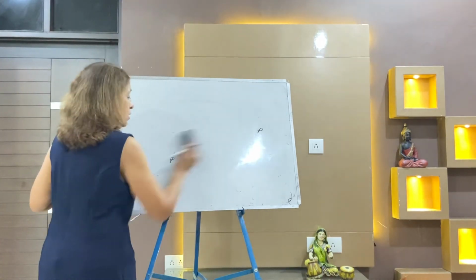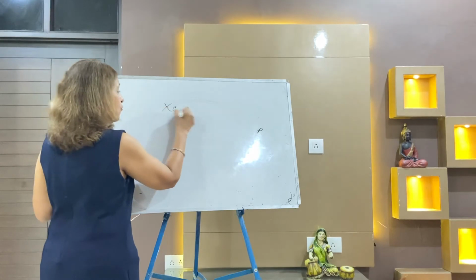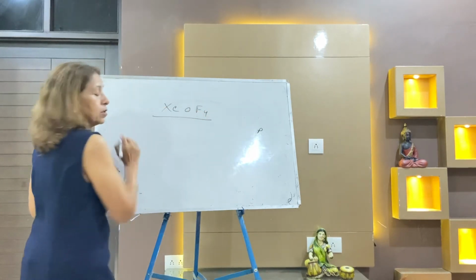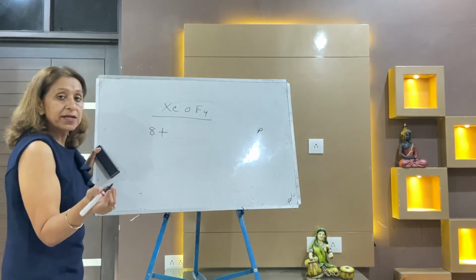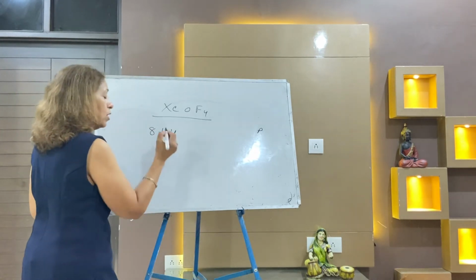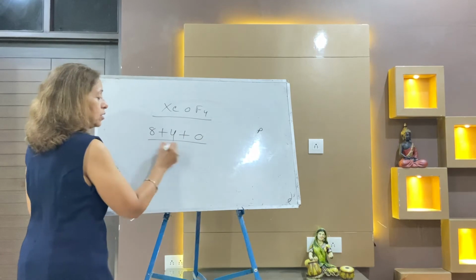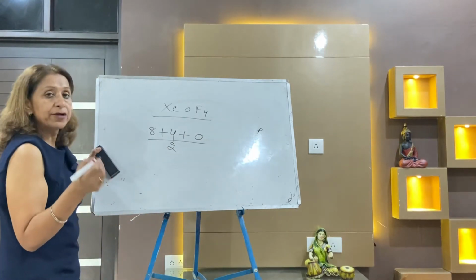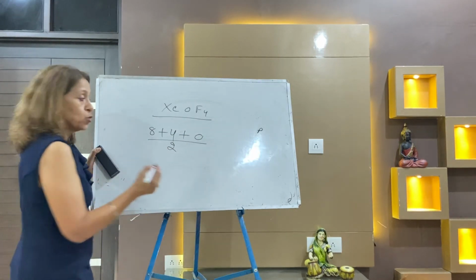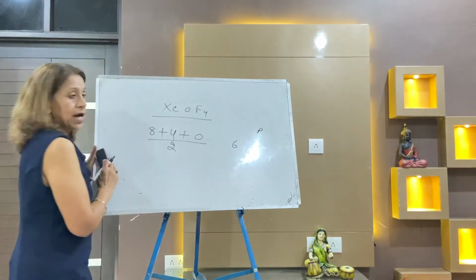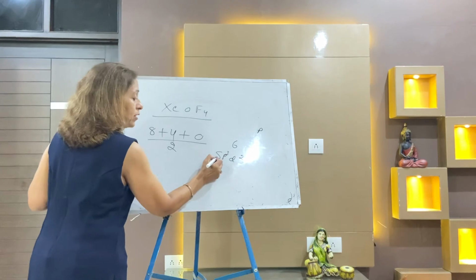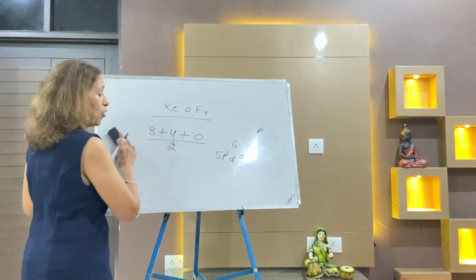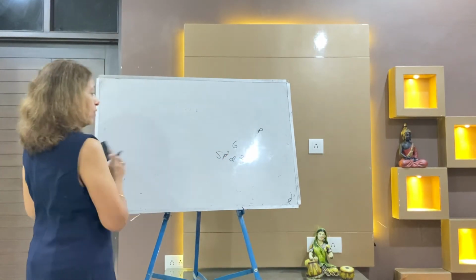Take more and more. XeOF4. Outer electron 8 plus how many atoms with valency 1, 4, plus no charge. 8 plus 4 is 12, 12 by 2 is 6. 6 means hybridization sp3d2, octahedral. You will draw octahedral.